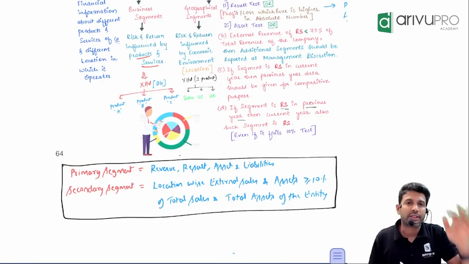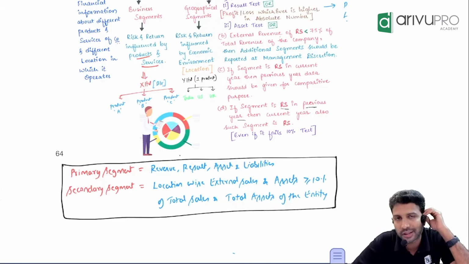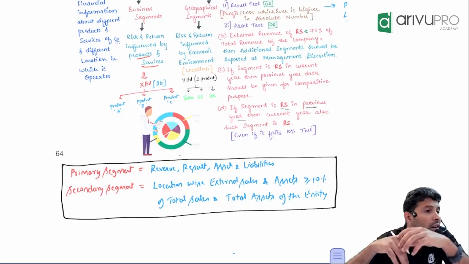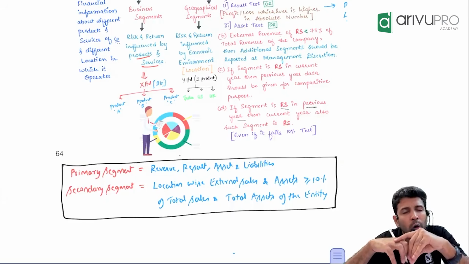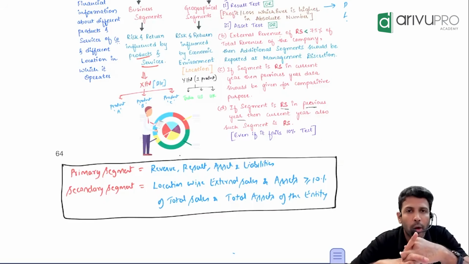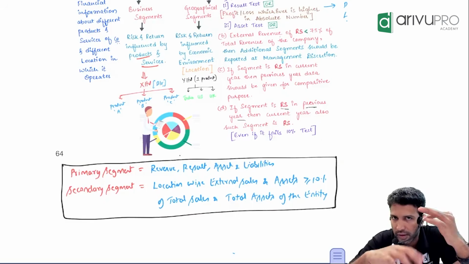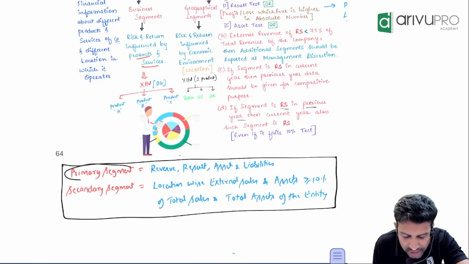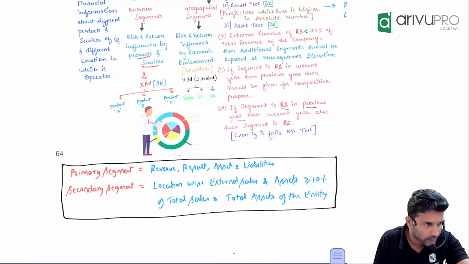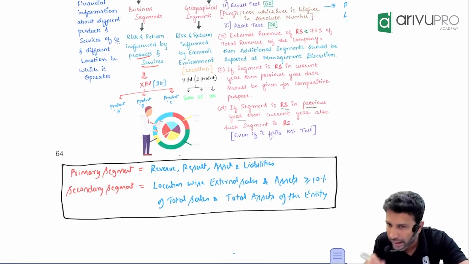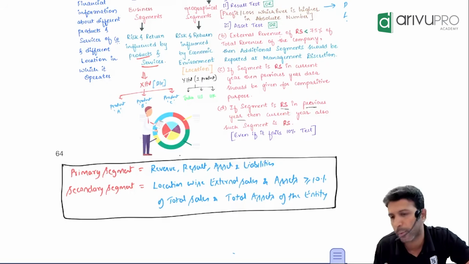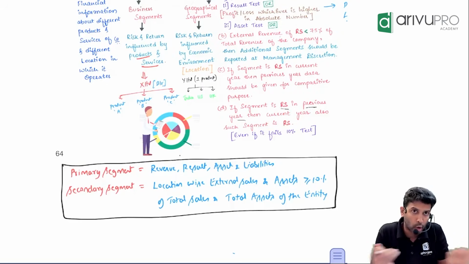Okay. Sir, suppose risk and reward is driven by products. That means how will you give segment data? Product wise or location wise? If the risk and reward is driven by product, you will give the information product wise. That we call primary segment reporting. You will give the main data product wise. That means location information we'll totally ignore, sir?